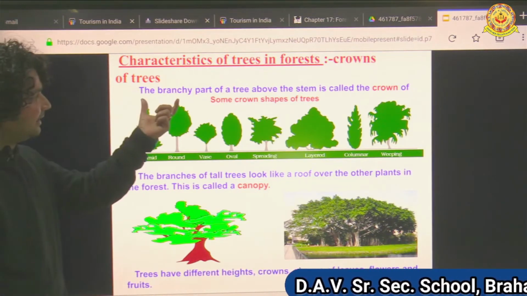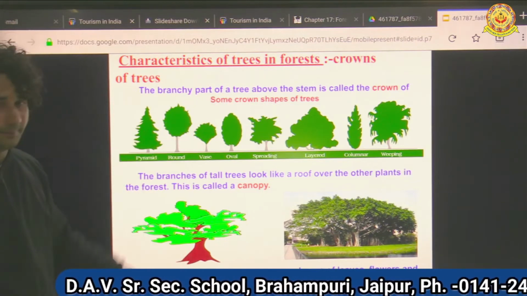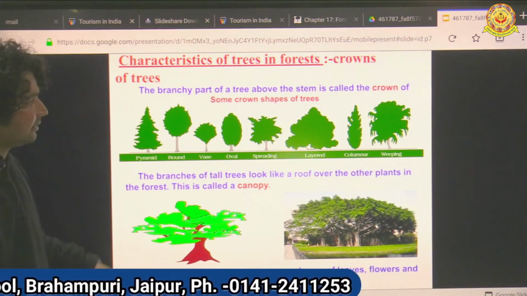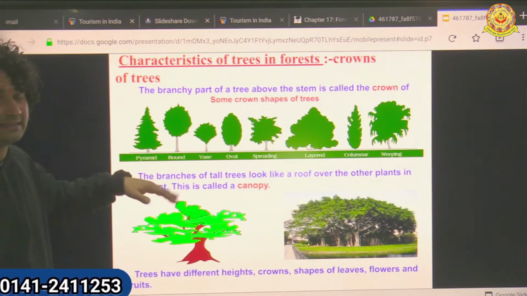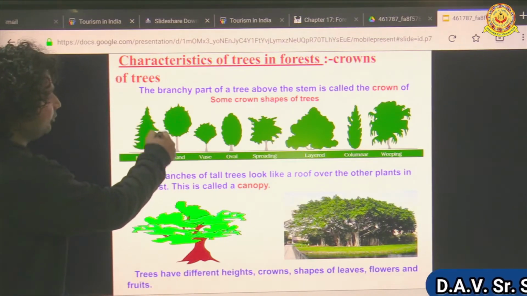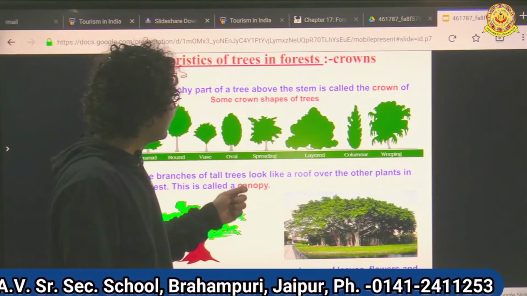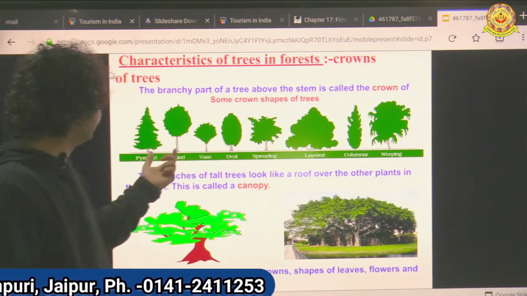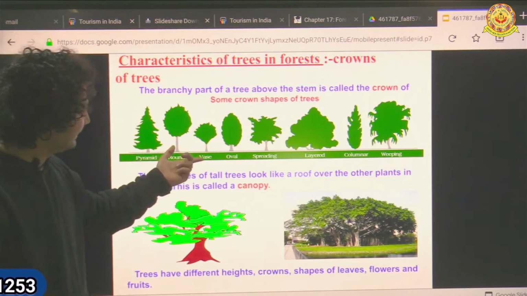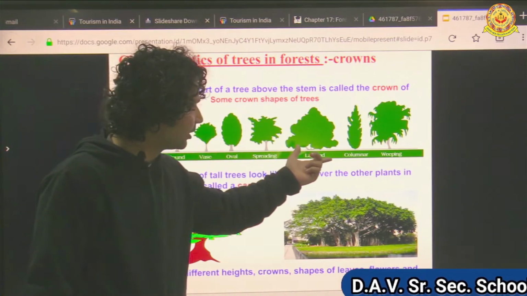The branchy part of a tree above the stem is known as the crown. Some crown shapes are these: pyramid, round, vase, oval, spreading, layer, column, and weeping.